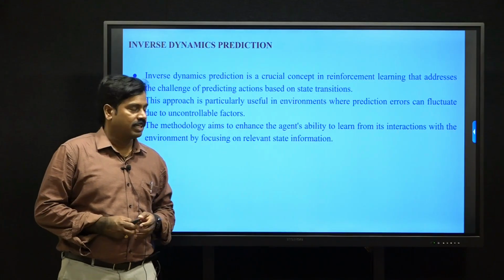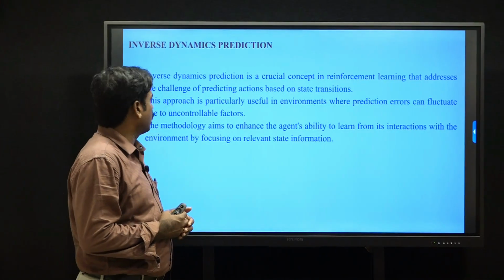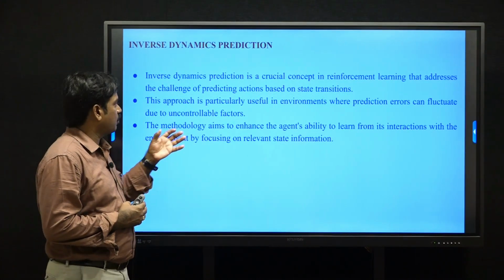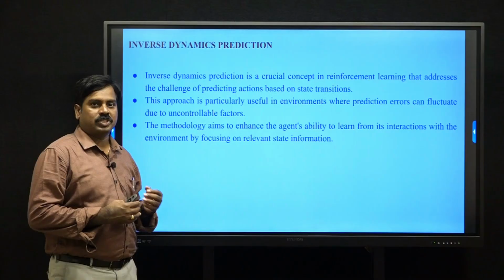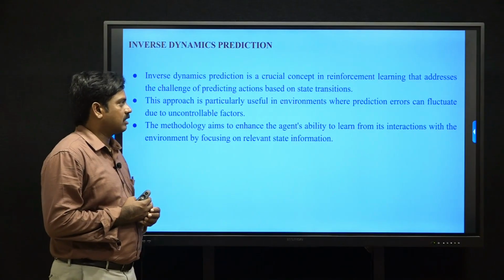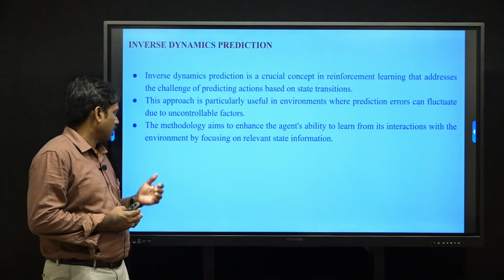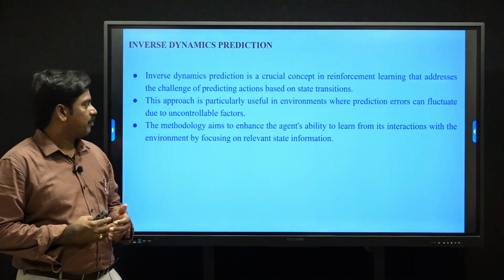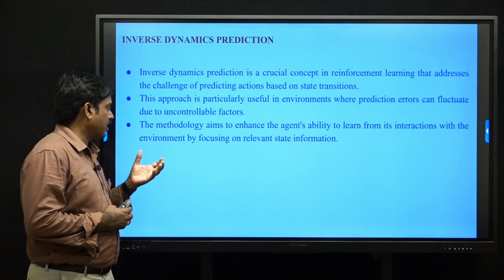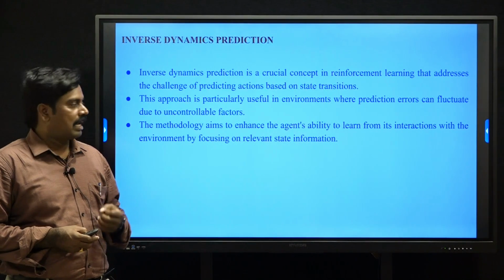Inverse dynamic prediction is a crucial concept in reinforcement learning that addresses the challenge of predicting the actions based on the state transitions. This is focused on state transition based learning. This approach is particularly useful in environments where the prediction errors can fluctuate due to uncontrollable factors like sparse rewards. This methodology aims to enhance the agent's ability to learn from its interactions, from one state to another state in the environment, by focusing on relevant state information in the learning process.